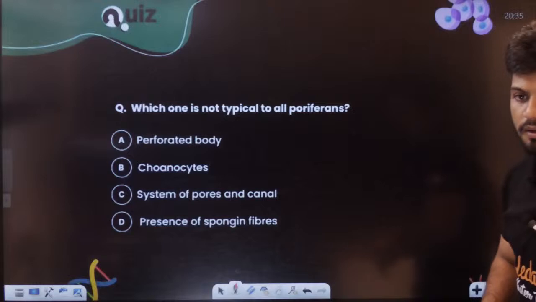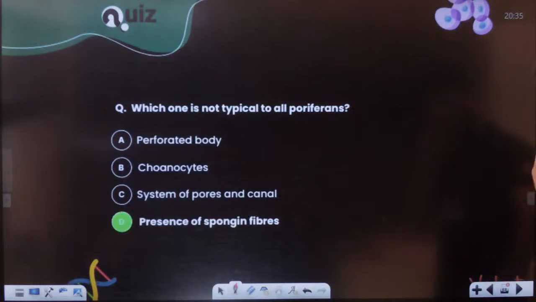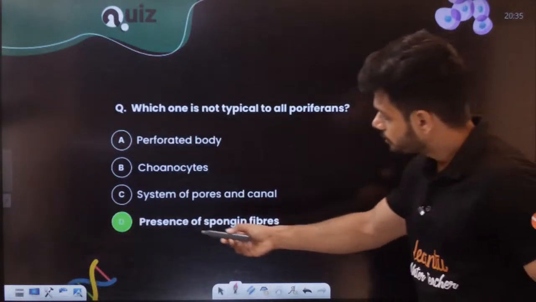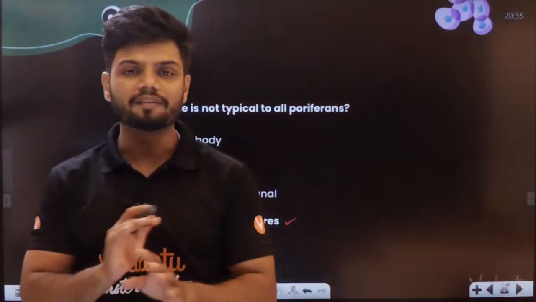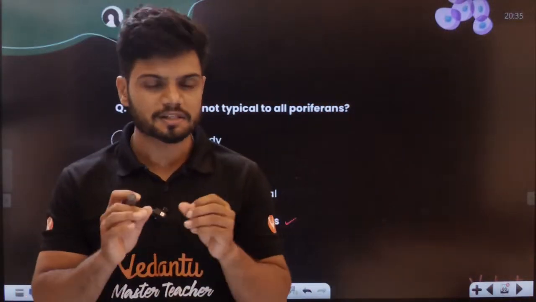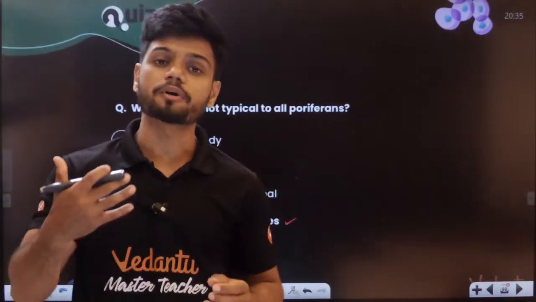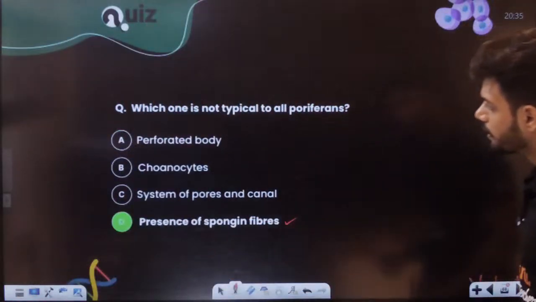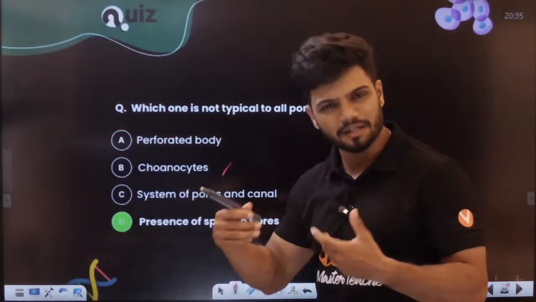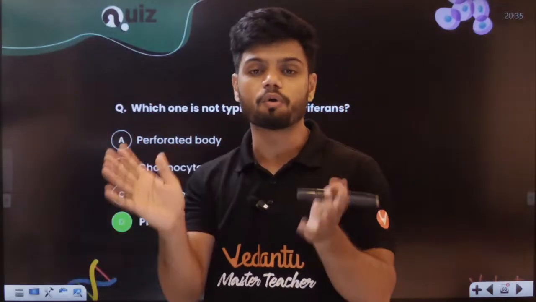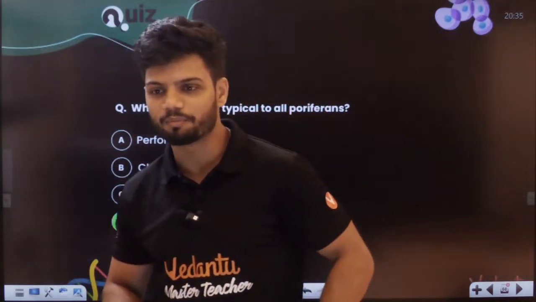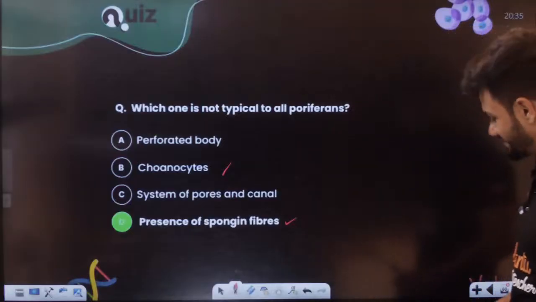Quick, quick, students, quick. Is spongin fiber present? I told you, spongin fibers are not present in every single sponge. They are present only in a few which require protection. Choanocytes are present in everyone. Choanocytes are flagellated. Remember, they help in movement of water.